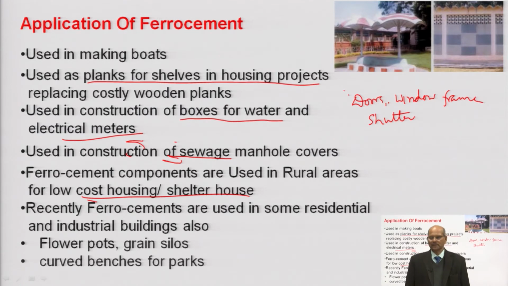You are supposed to take the galvanized mesh, because rainy season means lots of rain, so there may be certain chances of corrosion. So you take the galvanized mesh, put in galvanized nails, and then plaster with rich mortar. So there will be no shrinkage and there will be no cracks in that.